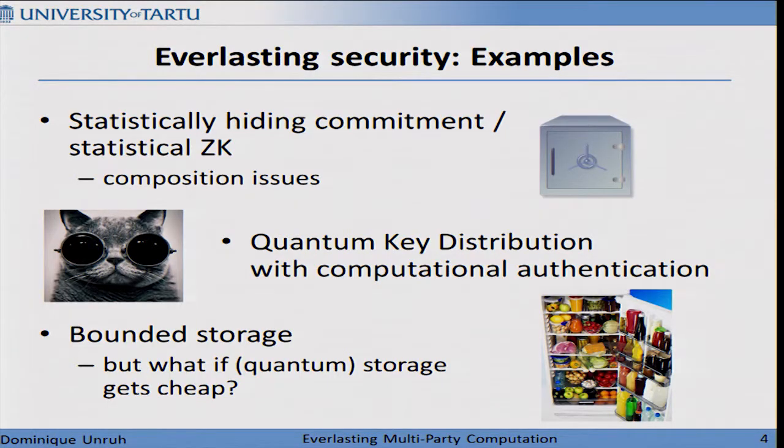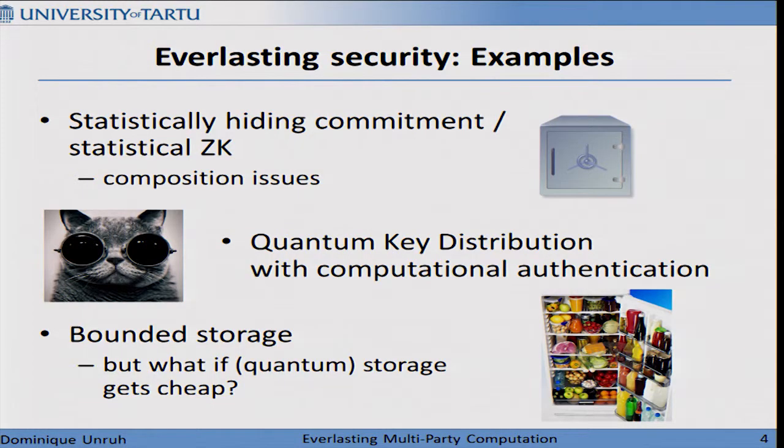Quantum key distribution with computational authentication is another example. There you get a key that is unconditionally secure, assuming no one was able to break the authentication that is used to secure your public channel during the QKD protocol. Or the bounded storage model that we heard about in the first talk of this session is another example. Here, if the adversary after the protocol ends suddenly gets unlimited storage, that doesn't help him.